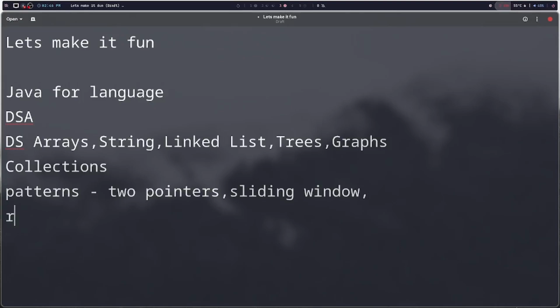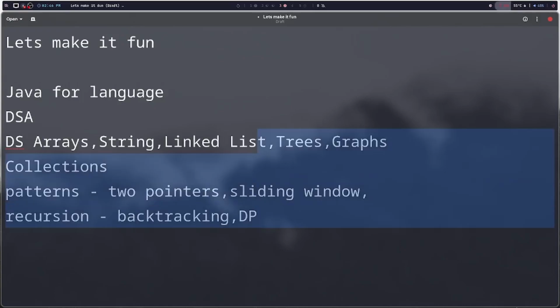And then we have recursion. Then we do have lots going on with recursion because recursion is not just a standalone topic. We have backtracking and optimizing it leads us to DP. So many things we are going to learn. This is what I have in mind currently. So this is for the DSA part. So yeah, not just this. We are gonna learn more.